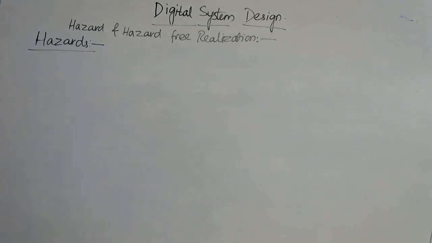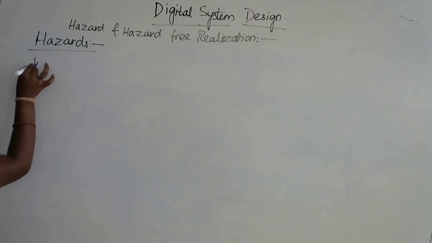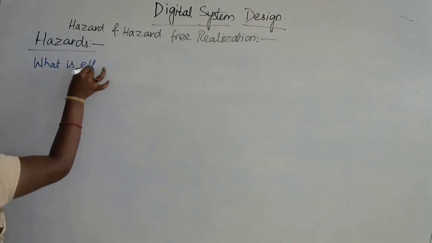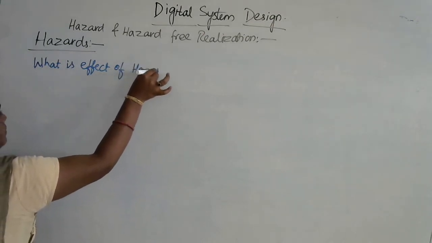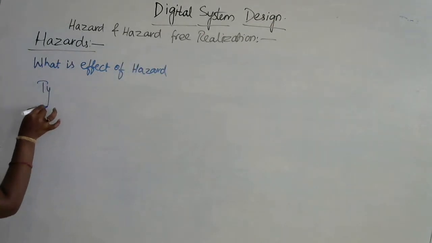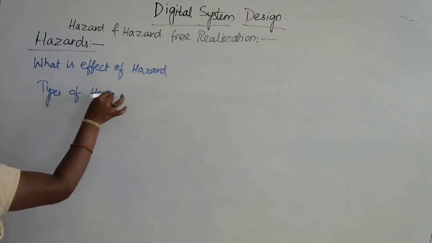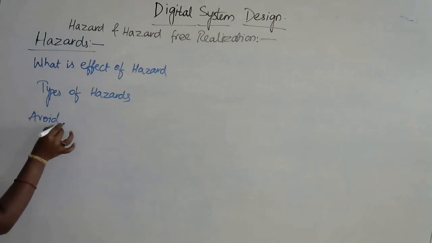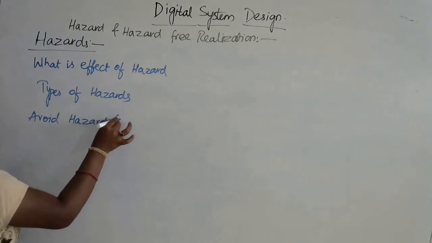So in this topic we are going to discuss what is meant by a hazard, what is the effect of that hazard, types of hazards, and how to avoid hazards. That is nothing but hazard free realization.